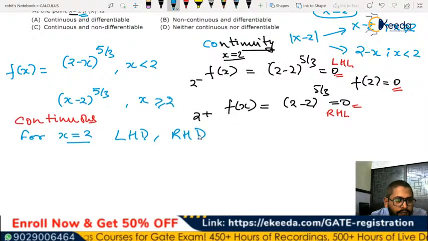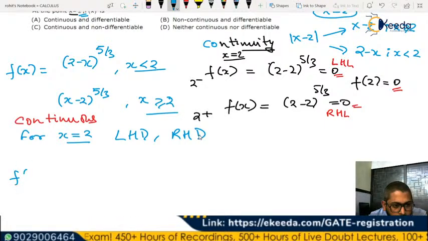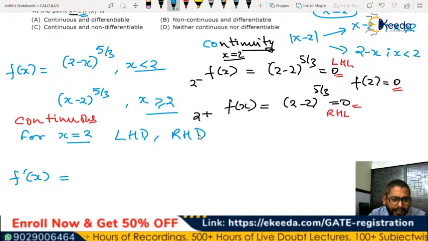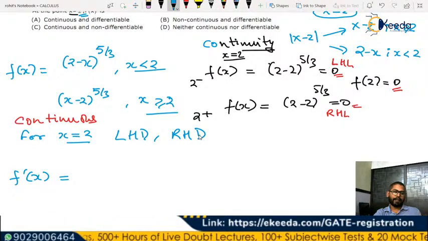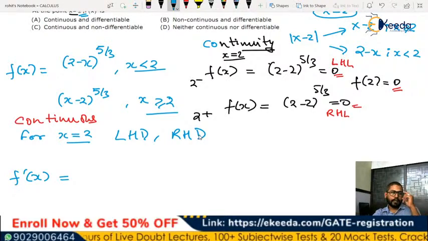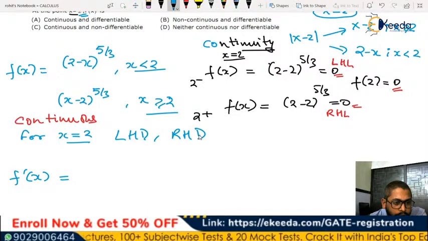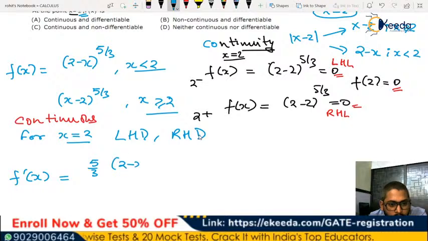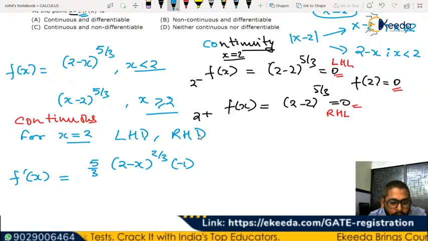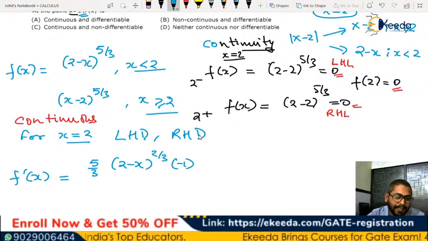If it is the same, we'll say that the function is differentiable, right? So we know that f of x is equal to this and this. So f dash of x, let's write the derivative, take the limit at x equal to 2, the left hand and right hand limit, and check if both the values are the same. The derivative for this case is going to be 5 by 3 into (2 minus x) to the power of 2 by 3 and into minus 1. Why minus 1? Because it is 2 minus x.